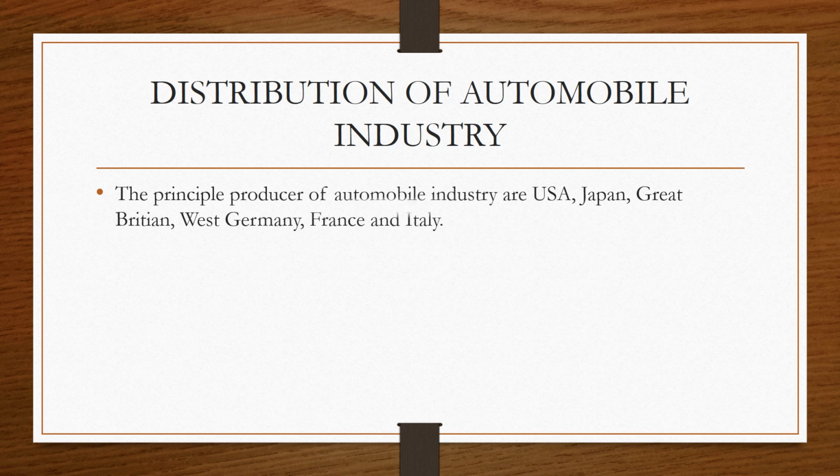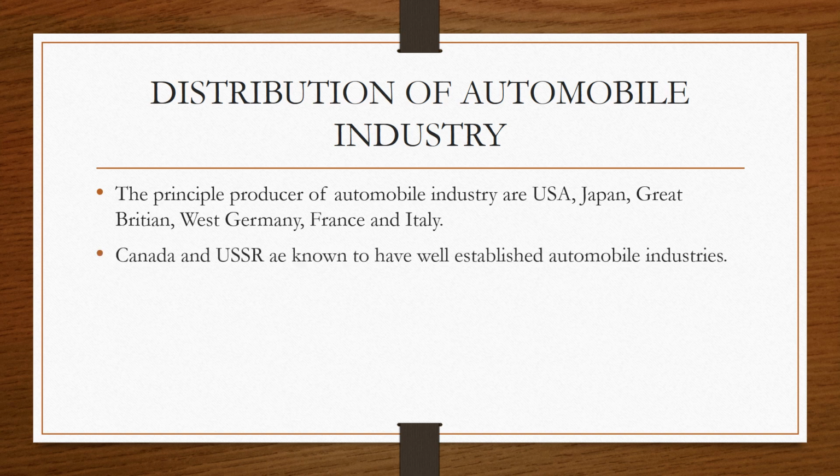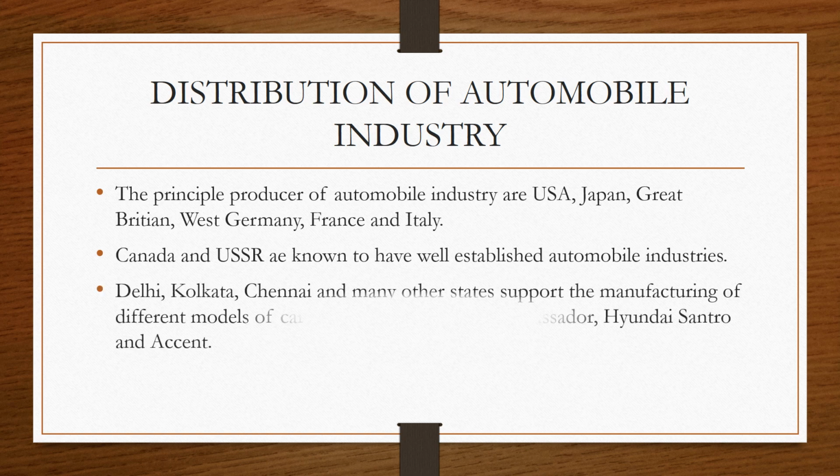The principal producers of automobile industries are USA, Japan, Great Britain, West Germany, France and Italy. You may be remembering all the names of different automobiles. Canada and USSR are known to have well-established automobile industries in the world. In India, we have small workshops, we have big industries, we have a good number of shops in different parts of the country, Delhi, Kolkata and Chennai.